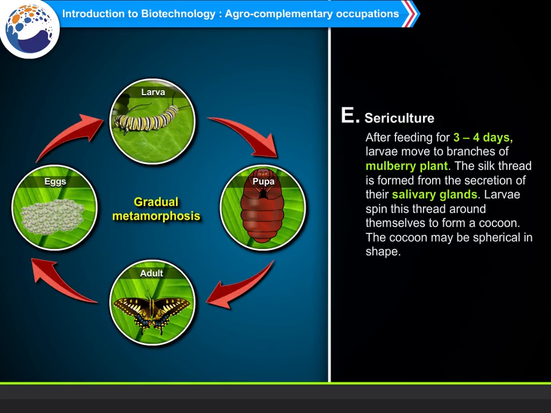After feeding for 3 to 4 days, larvae move to branches of the mulberry plant. The silk thread is formed from the secretion of their salivary glands. Larvae spin this thread around themselves to form a cocoon. The cocoon may be spherical in shape.